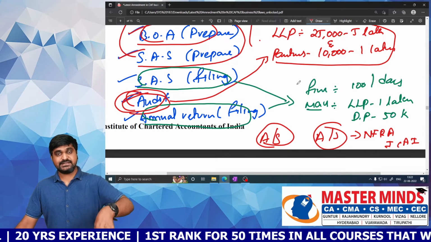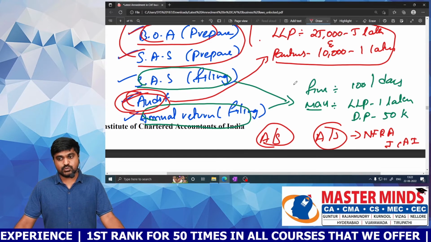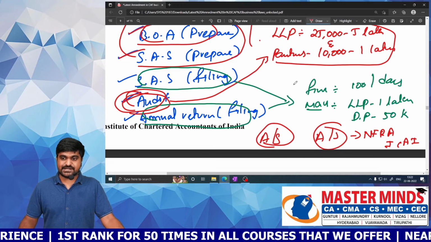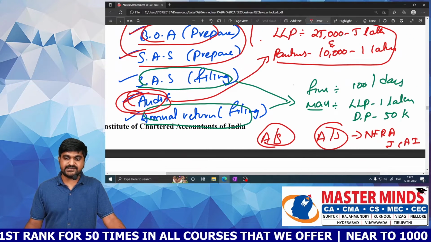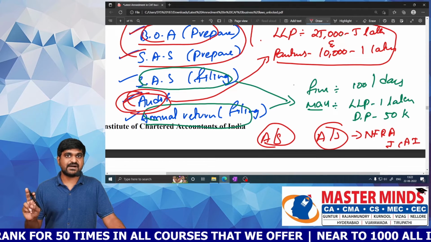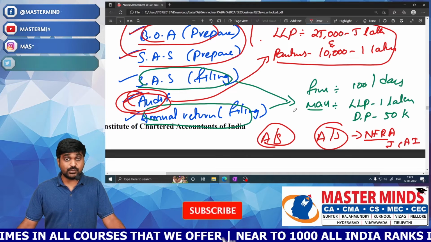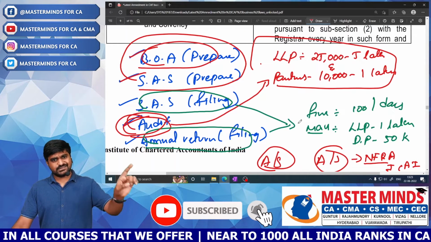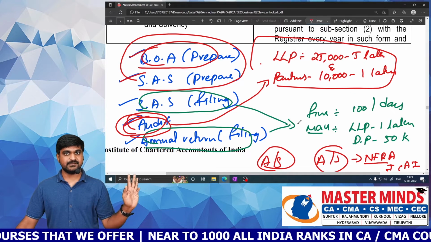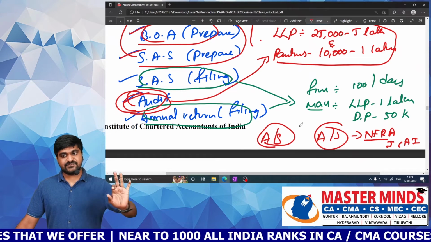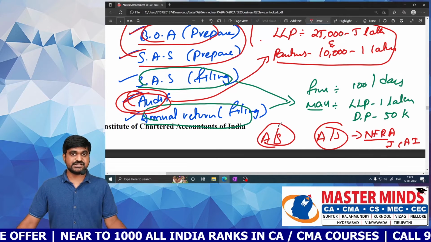So these topics will be there in these standards. Okay, who will issue accounting standards and auditing standards? ICAI. So it will issue accounting standards as well as auditing standards, but the final approval must be given by NFRA. So this is a newly inserted provision. That is, yes, you need to prepare books of accounts, you need to conduct audit, but it must be done according to standards which are issued by NFRA in consultation with ICAI. So that is the latest update.